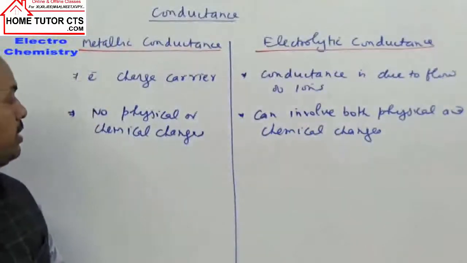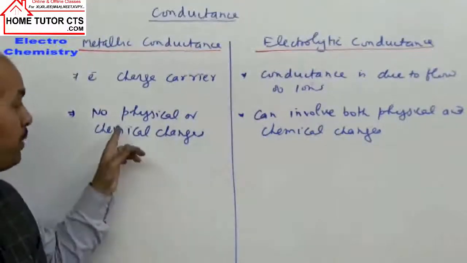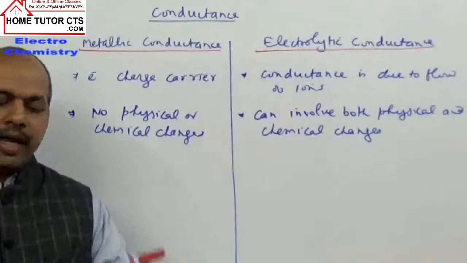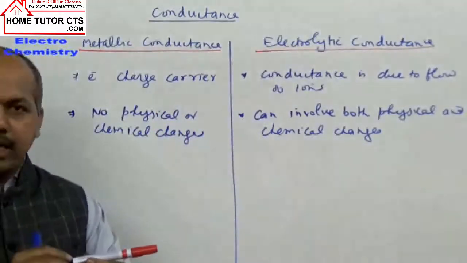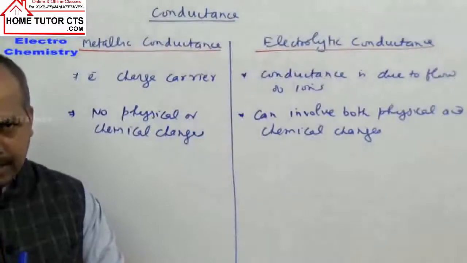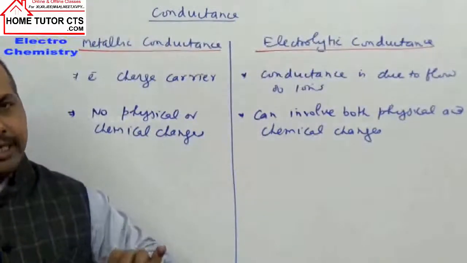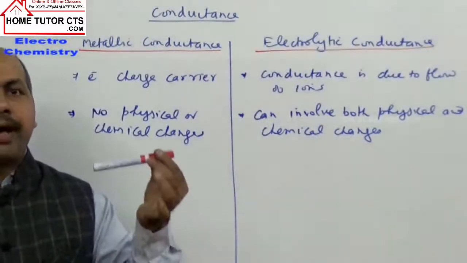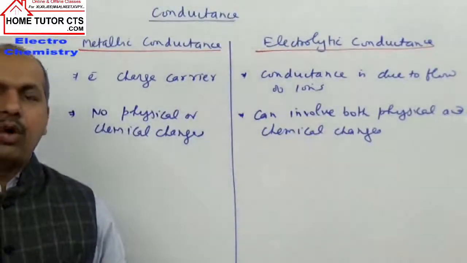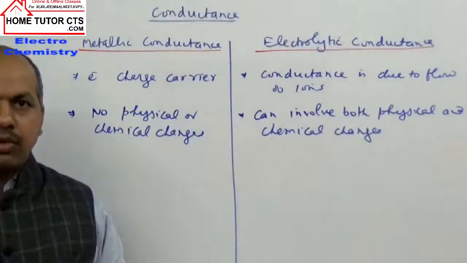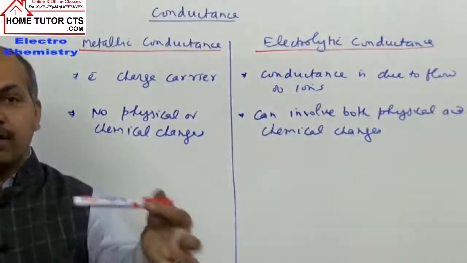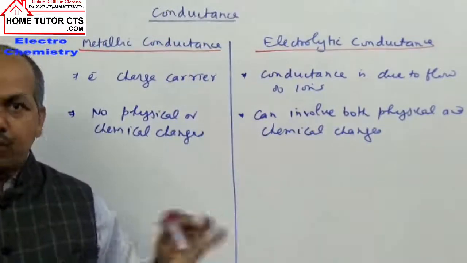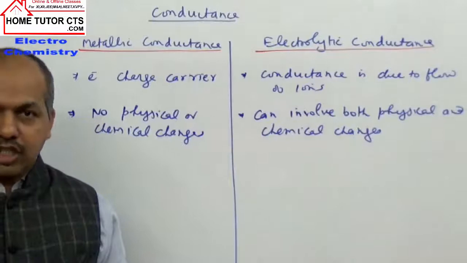What happens in metallic conductance? In metallic conductance, there is no physical or chemical change. Suppose this marker is made of metal, an entire piece of solid metal. We pass current for some time. From one side current enters, and from the second side current goes out. For 5 minutes, 10 minutes, 20 minutes, or even several hours current can keep on flowing. What happens? Nothing. A metal wire made of one metal will remain the same metal. It is not vaporizing, it is not melting, no physical change, and no oxidation or reduction reaction takes place.